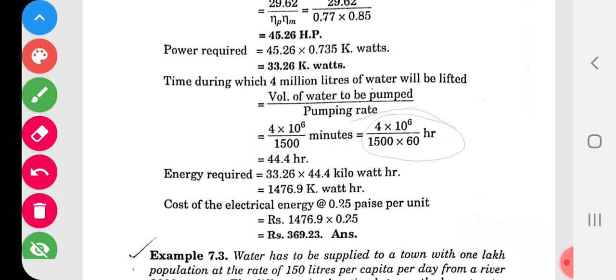How is it converted? Divided by 60. If you divide by 60, it becomes hours. So 44.4 hours is required. Now the energy required, that we can calculate here.